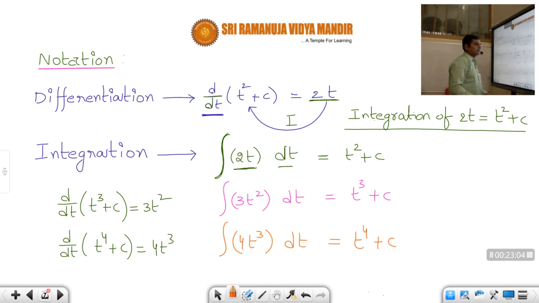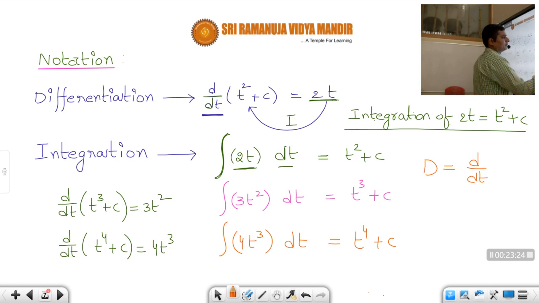So integral symbol is this one. So integration of whatever function, you should write that function first, into dt, is equal to that result, t power 4 plus c or t cube plus c or t square plus c. So this is the symbol. d by dt is for differentiation. Differentiation is what, students? d by dt.